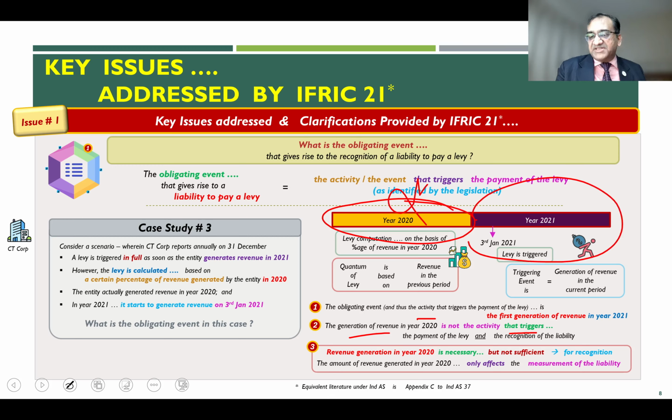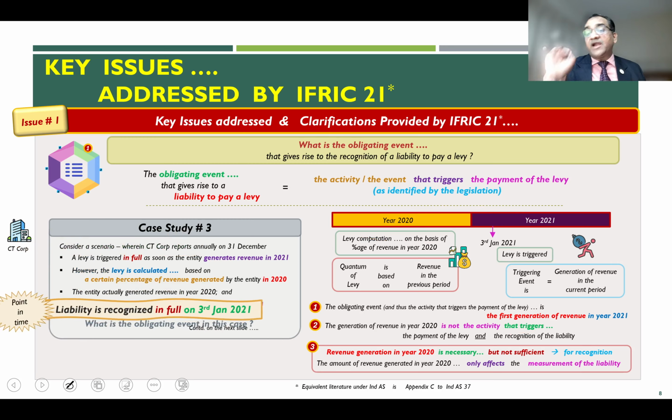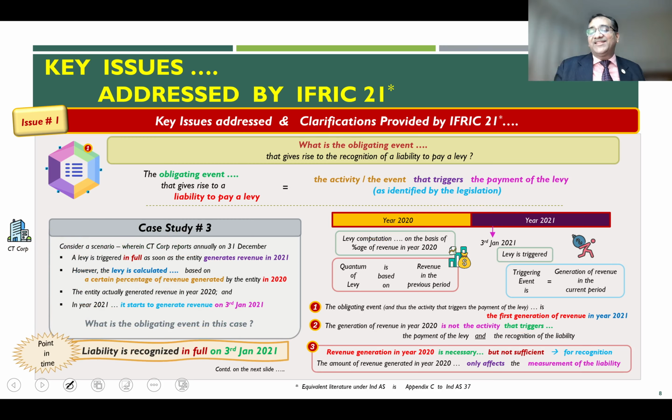The liability gets triggered when the revenue gets generated in year 2021. So that is how you have to read the requirement of this standard. The bottom line is that the liability for levy is recognized in full on 3rd January when you start generating revenue.